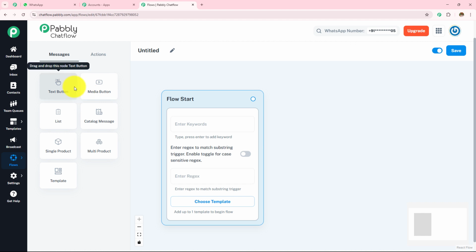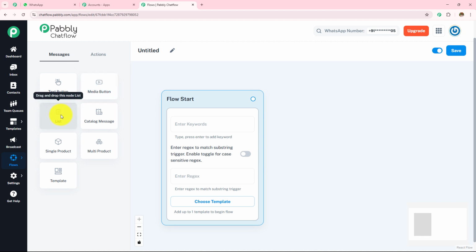is messages. The first one is the text button. This button sends a text message along with multiple clickable buttons. The user can tap a button to continue the conversation. Next we have this media button. This allows you to send images, videos, GIFs with a message.